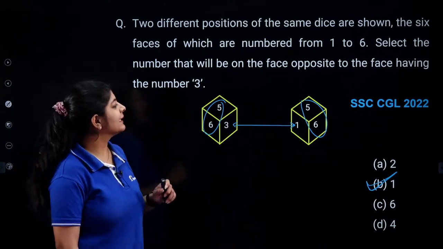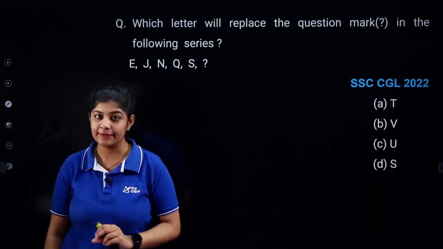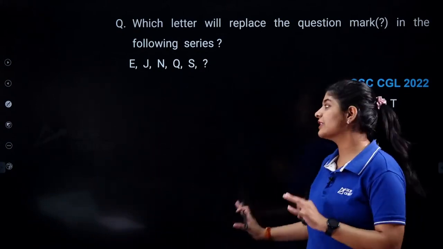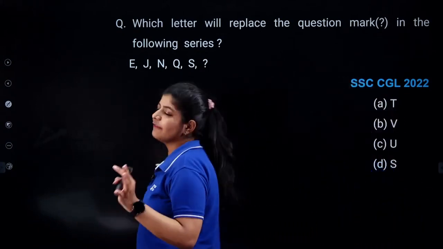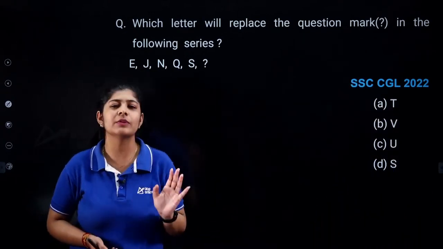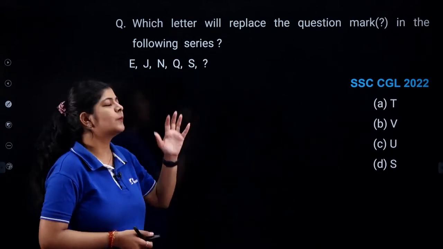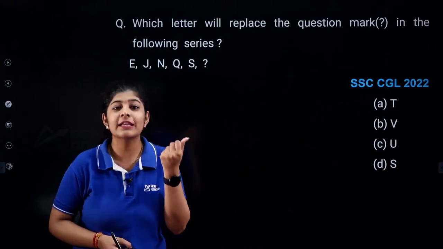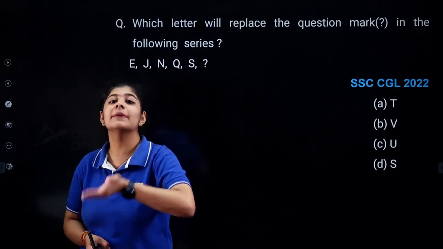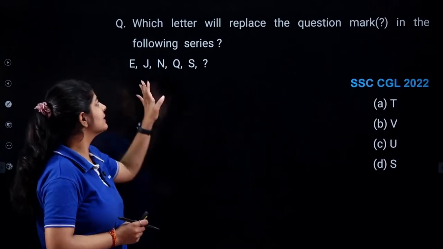Okay, so there's one more question over here, and this is from the letter series. Again I'm suggesting you, whenever you have such a problem, you can write the alphabets. I'm not saying that you are not going to write the alphabets in your rough sheet. You can do that, but it takes a lot of your time. And here we have a few tricks. With the help of those tricks, you can easily remember all the associated numbers with such alphabets, and you can also remember the opposite pairs related to that. Now just simply answer this particular question.